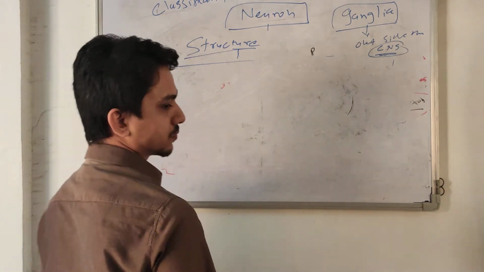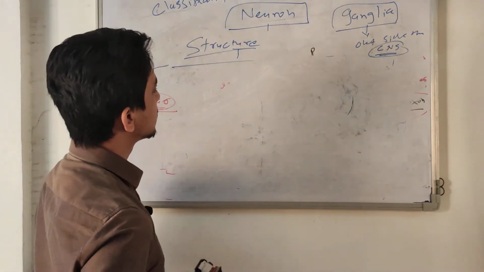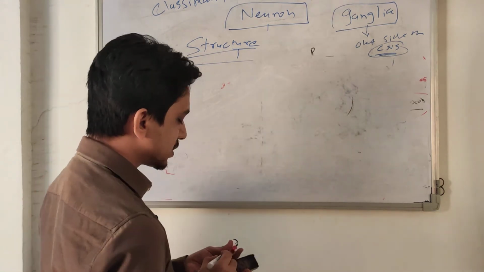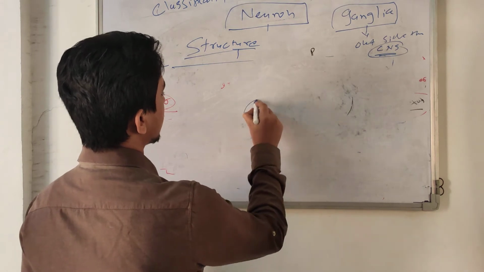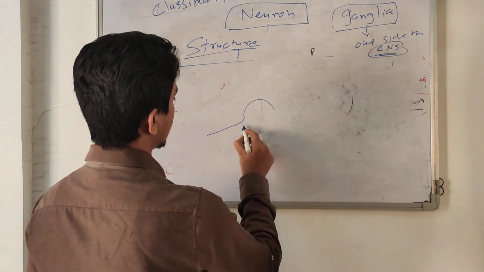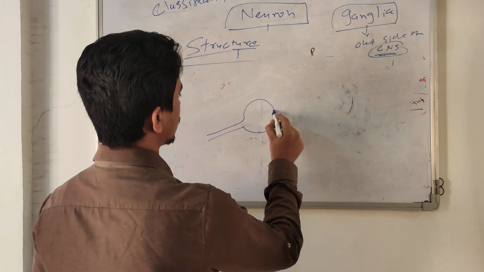bipolar. So bipolar cells, as the name suggests, bi means two branches coming out from the cell body, it's 2.